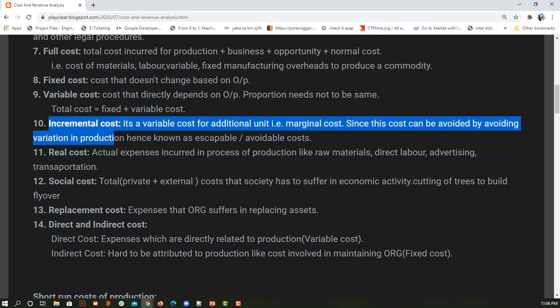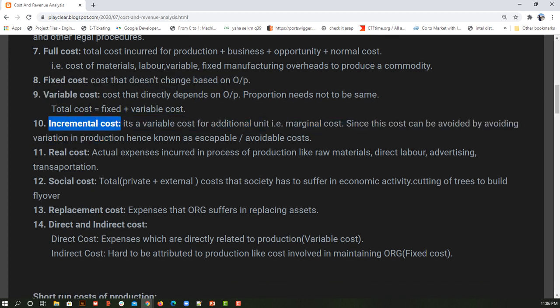Next we have the incremental cost. It is similar to marginal cost. Say I produce 10 units of a good every time. Now this time instead of 10, I am producing 11 units. Here the cost which occurs for producing the 11th product is my incremental cost. This incremental cost occurs because of some process which deviates from the normal or regular process.